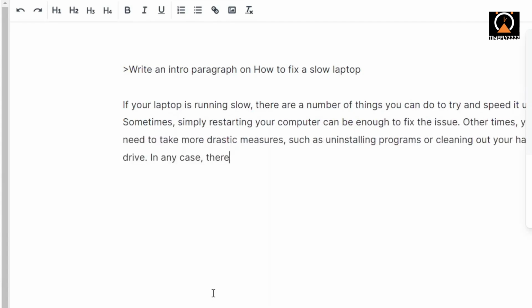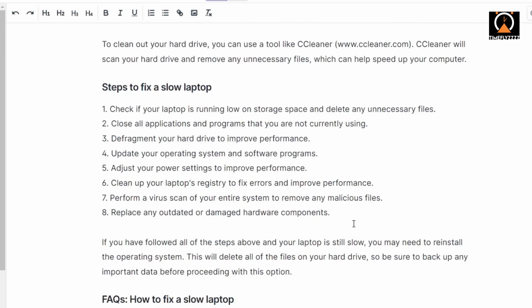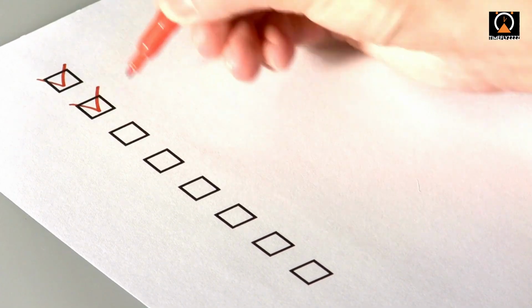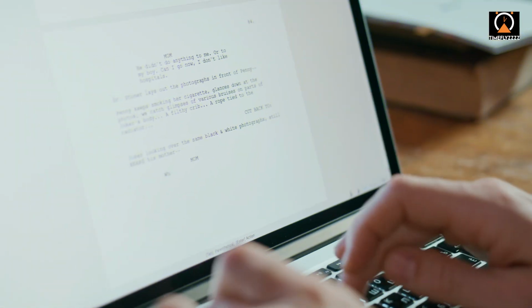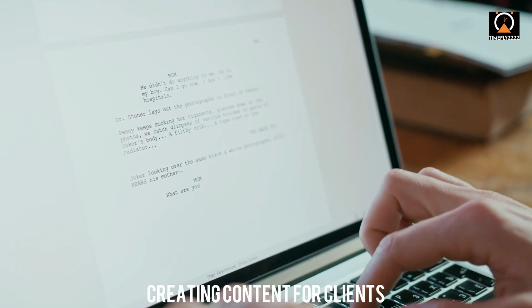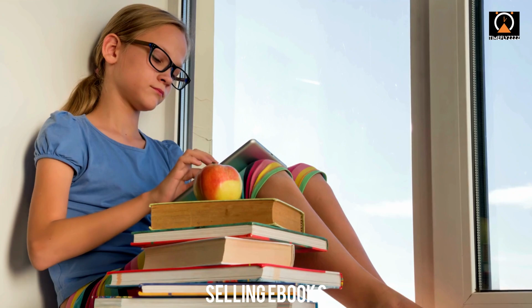Final thoughts. Jasper AI is a powerful tool that can help you generate unique and high-quality content quickly and easily. By using the tips outlined in this video, you can earn money through a variety of methods, including creating content for clients, affiliate marketing, and selling ebooks.